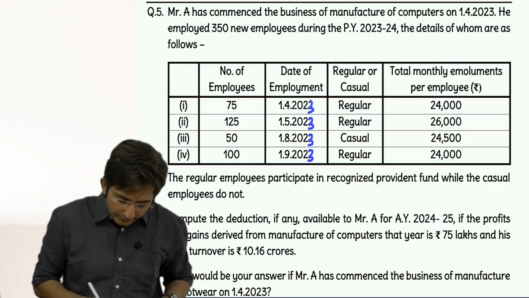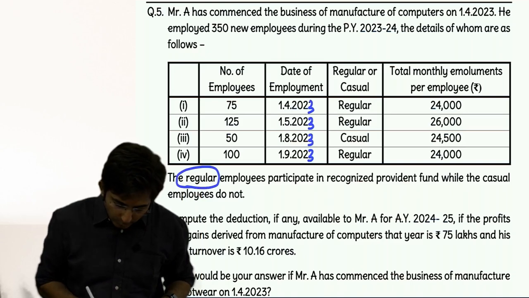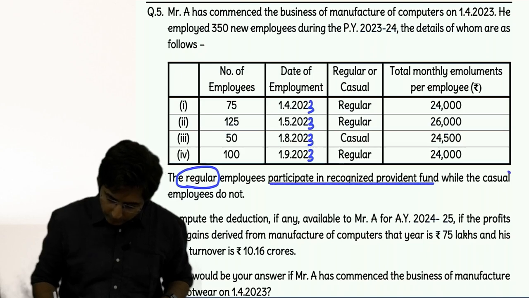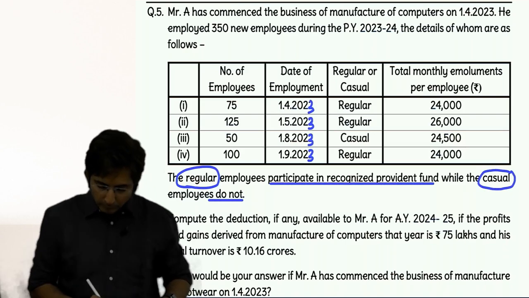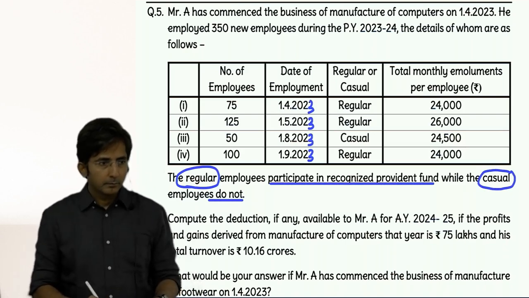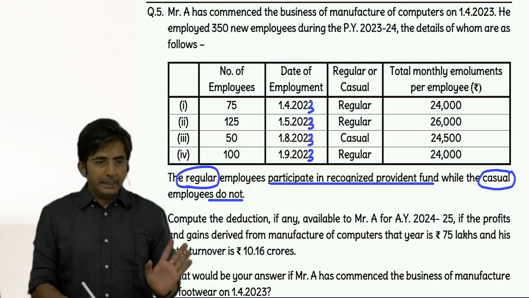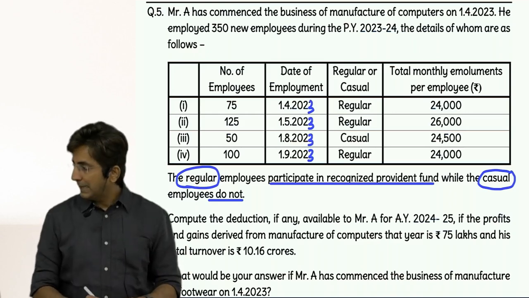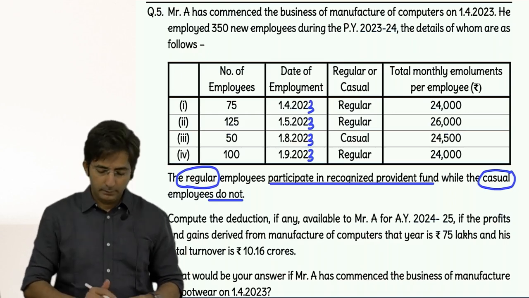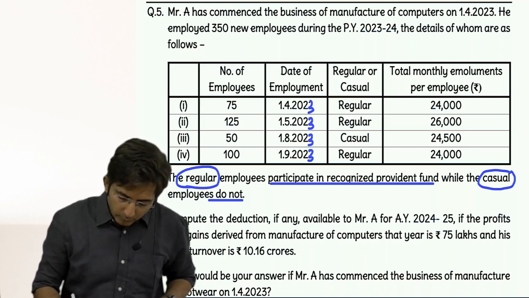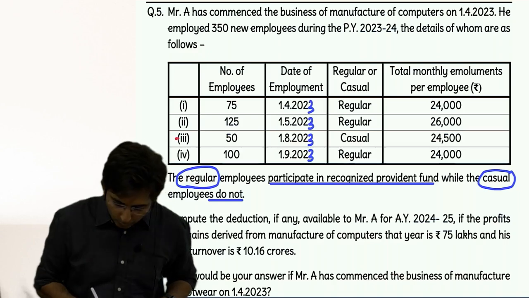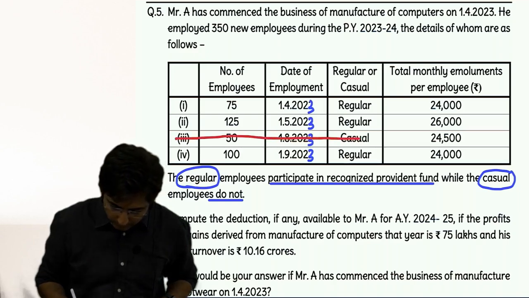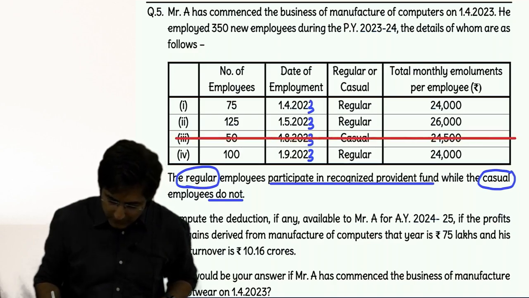So do one thing, you can also do like this, the way I am doing. Regular, participate in provident fund. Casual, do not. So in the table, one thing is for sure, casual employees you will not take. So do one thing, I will just strike off casual employees. This is not a printing mistake. This is our brain.